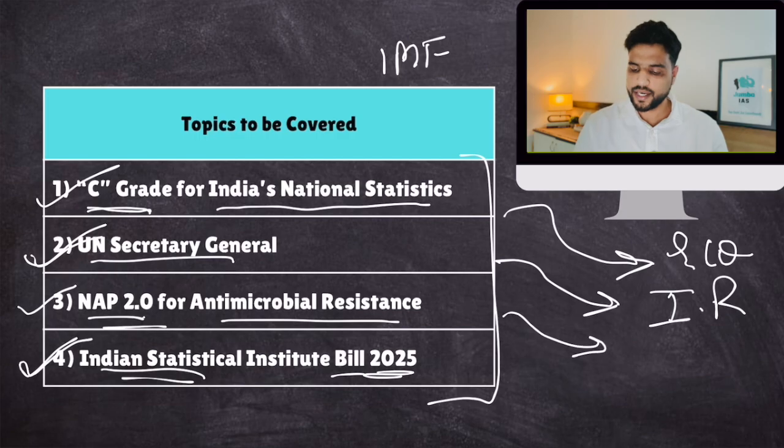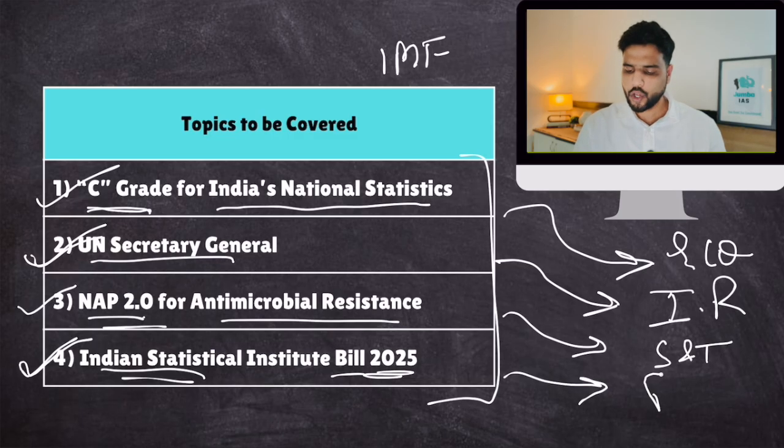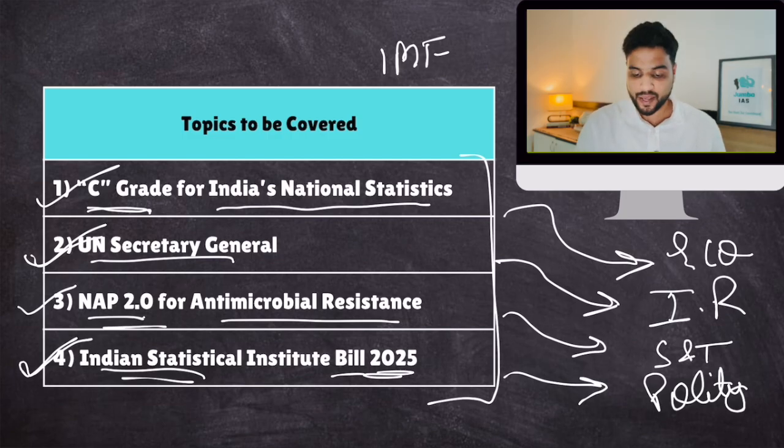Topic number 3 is related to health, science and technology portion of your UPSC syllabus. And topic number 4, well, let's call it polity portion of your UPSC syllabus. But you will get to learn some general facts also when it comes to the 4th topic. All right then. So these are the 4 topics that we shall zero in our attention on. So let's start discussing them one by one.